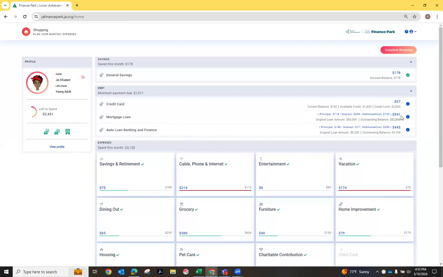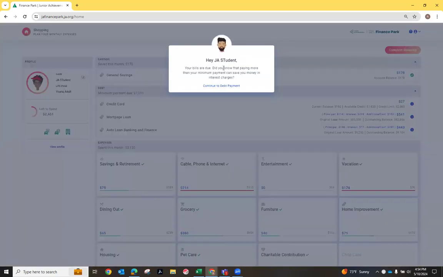Not all students will, but that's going to show that right here. And then it's also showing me an auto loan. I happen to not have a student loan in my scenario, but there could be a student loan as well. So from here, we just want to make sure that we have enough money to make ends meet. So I do have enough to do that. So I'm going to complete my shopping.